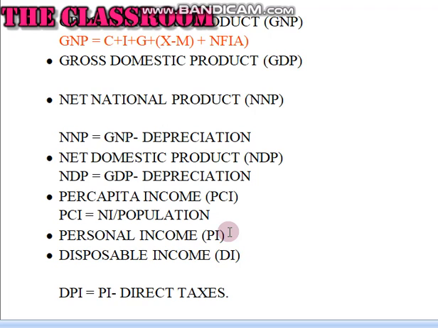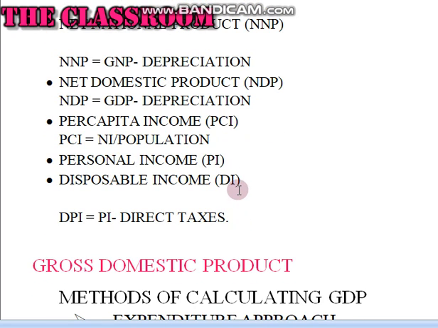Personal income is the total money income received by individuals and households of a country from all possible sources before direct tax. Disposable income. Disposable income means actual income which can be spent on consumption by individuals and families. Thus, it can be expressed as DPI equals PI minus direct taxes.